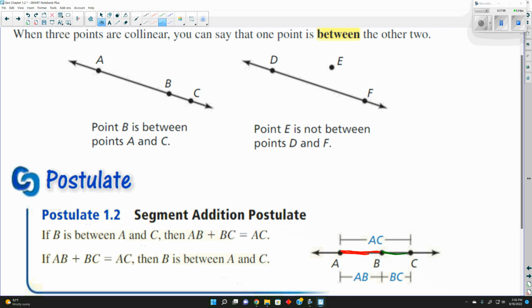So I drew two colors. If I take the length of AB, the red line, and add it to the green line, I get the whole thing. That's the segment addition postulate. If I take this part's length and add it to this part's length, I get the whole length, AC.